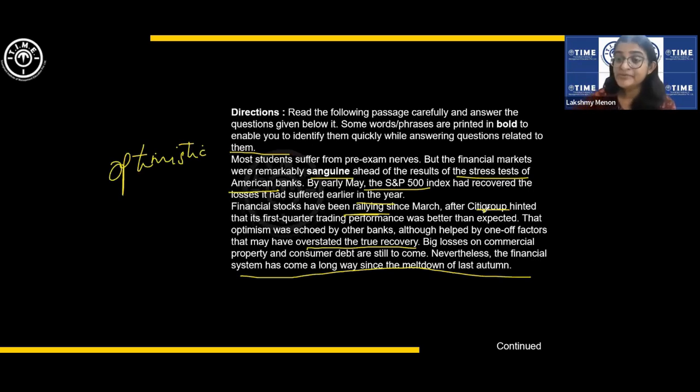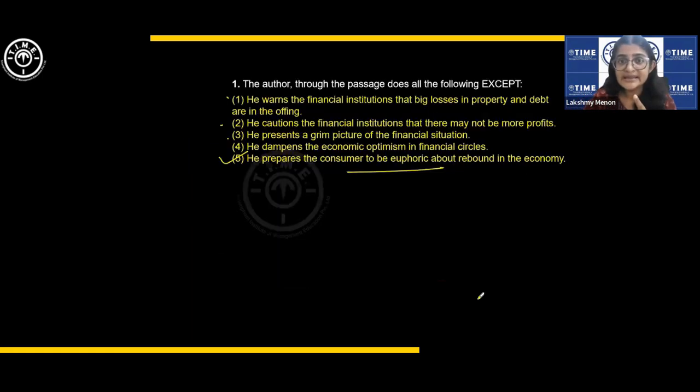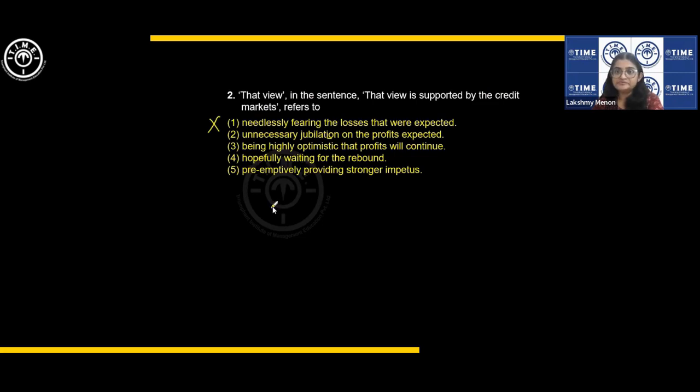Okay, I missed the sentence for the previous question. Here, big losses on commercial consumer debt are still to come. Okay, I missed that sentence here. So this, I said it's an inference, but that has been directly mentioned in the passage, okay, for this question. So when in doubt, please go and check.